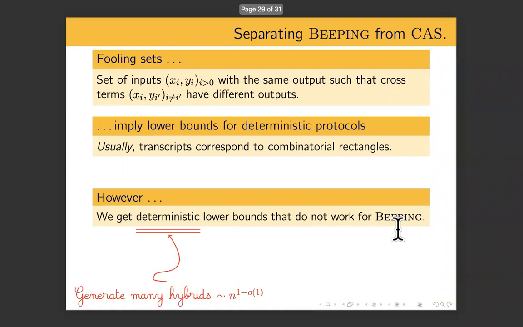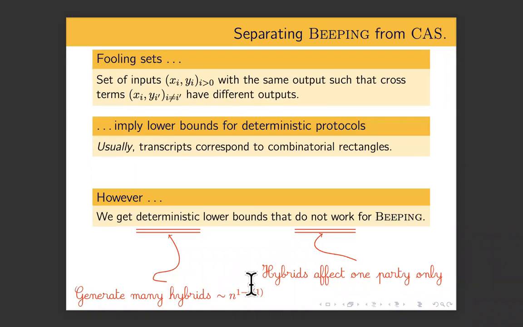And the second problem, which is that the technique does not work for beeping, we are able to still make it work by using the additional structure that we have in our system. In our system, we know that whenever you take a hybrid, you only change the input of one party. And this locality, where only one of the parties' input actually changes in this hybridization process, allows us to generalize it to the beeping model. I'll not go into the details, but this uses the number of hybrids and this uses the locality of each hybrid. And with these two things, you're able to show that the beeping protocols for the function that we talked about must have length at least root n log n, even if they are randomized.